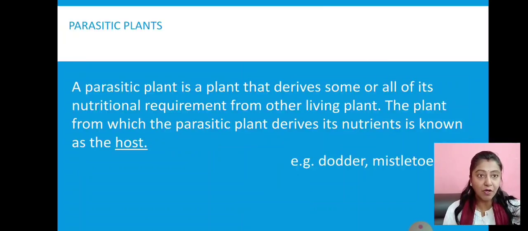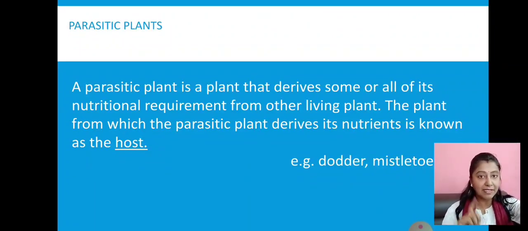You are already familiar with the term parasite. Parasites are organisms which depend on other organisms to obtain their nutrients. They live either on or in another organism's body. The organism on which the parasite lives to obtain nutrients is known as the host.